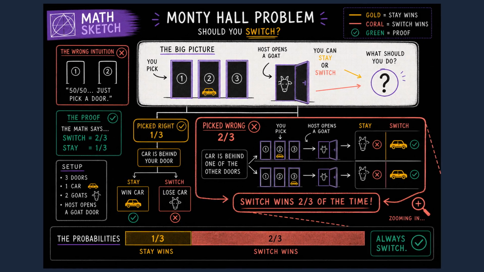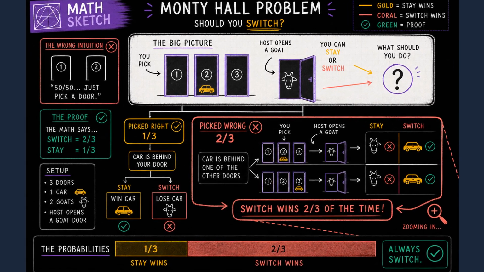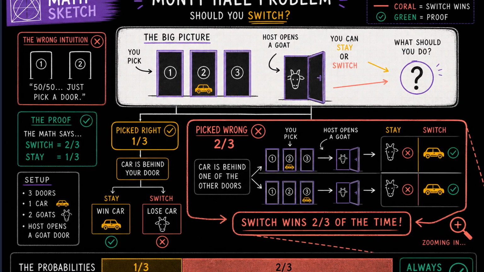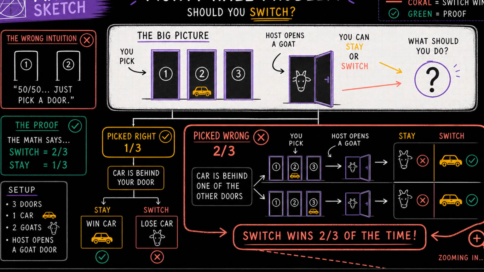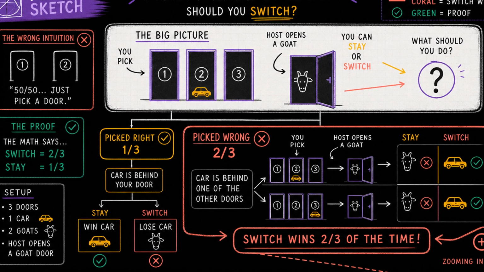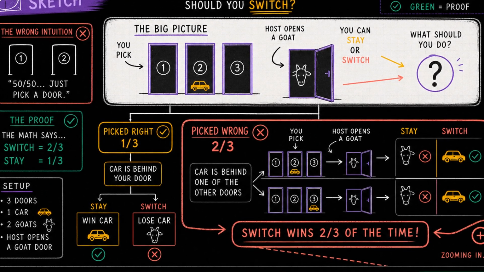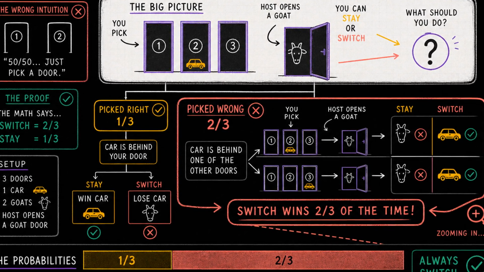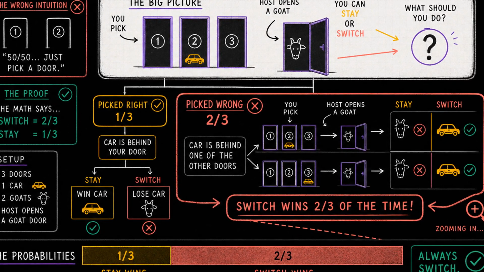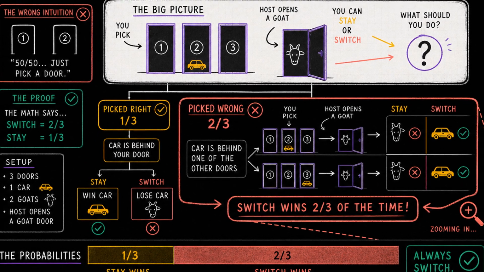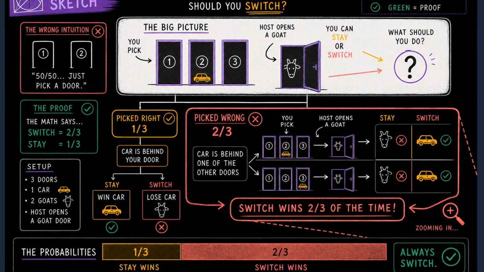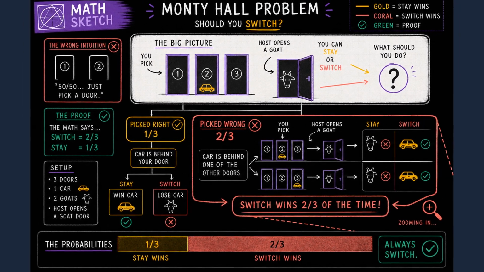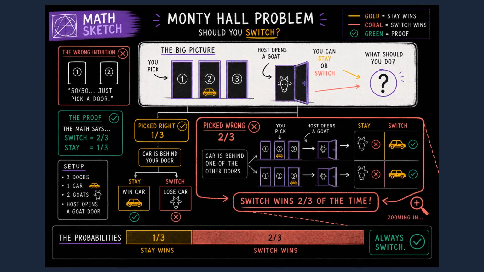Here is the picture that fixes intuition. At the start, either your door has the prize, 1/3, or it does not, 2/3. If it does not, switching must win, because only one door remains. So switching wins in exactly the cases where your first pick was wrong. That is 2/3. Staying only wins when you guessed right at the very beginning.